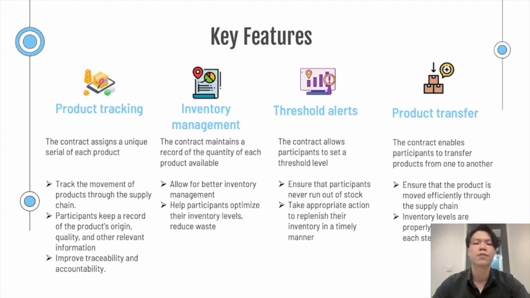The contract allows participants to set a threshold level for each product and notifies them whenever the inventory levels fall below that level. This helps ensure that the participant will never run out of stock and can take appropriate action to replenish their inventory in a timely manner.